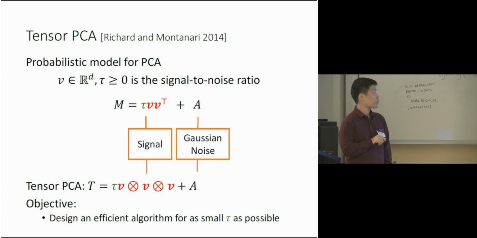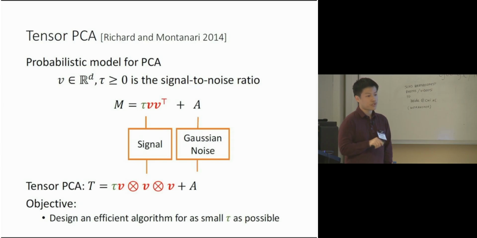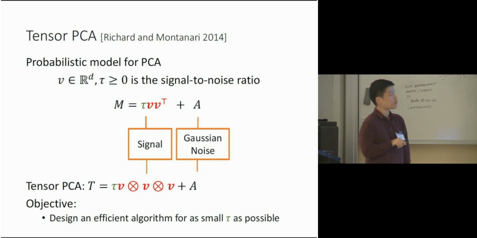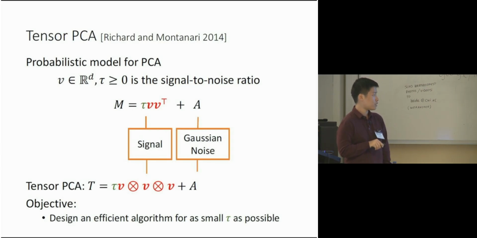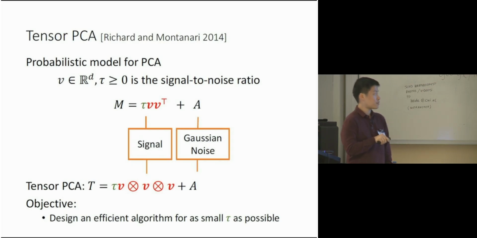We try to recover a unique vector v in dimension d, with signal-to-noise ratio tau, from a noisy matrix. The matrix is tau times the outer product of v plus a Gaussian noise matrix. In tensor PCA, we simply replace the outer product of v by the third-order tensor of v. You can view the outer product of v as the second-order tensor of v.